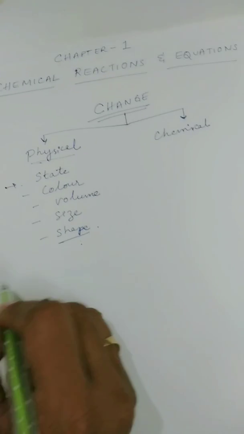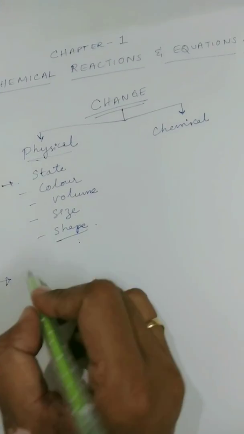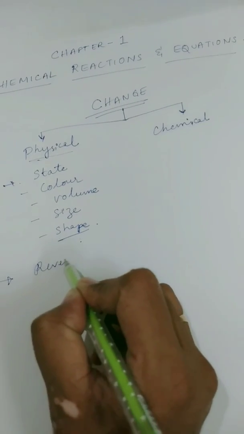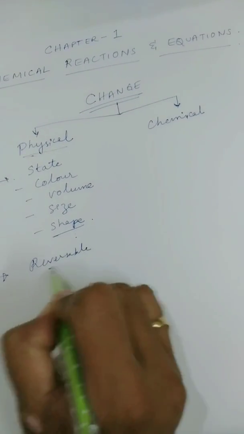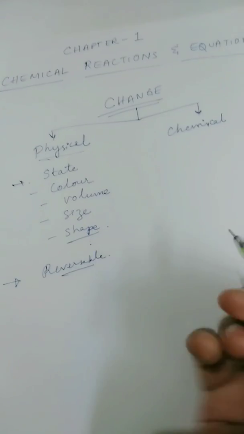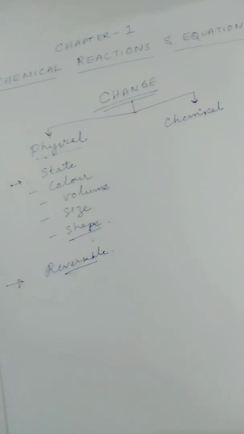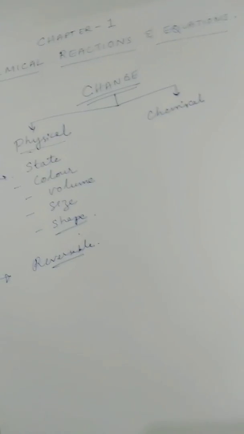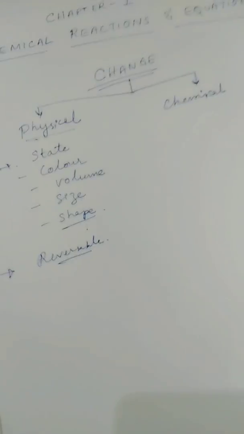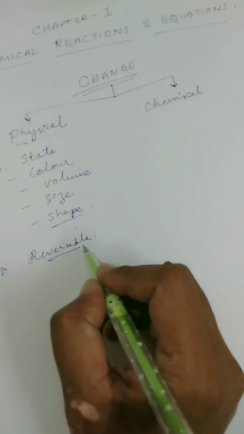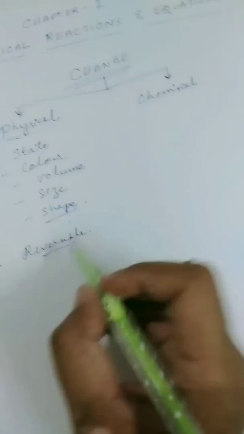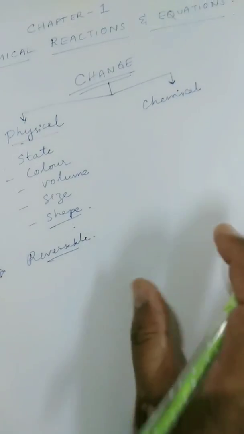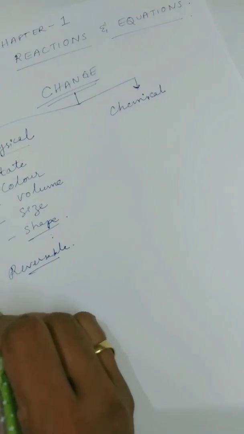And what are the other properties of physical change? These changes are reversible. They can be reversed by some physical methods like magnetism, filtration, centrifugation, distillation, or evaporation. So we can bring back the original substance by simple physical methods. And it's also a temporary change.